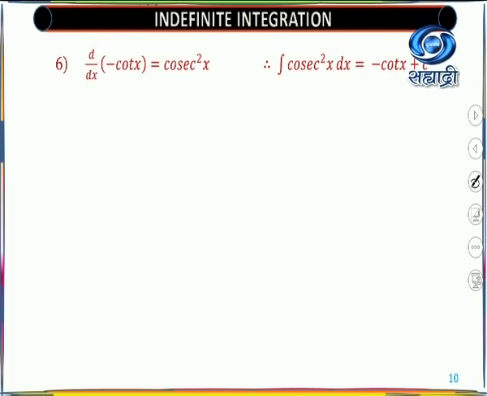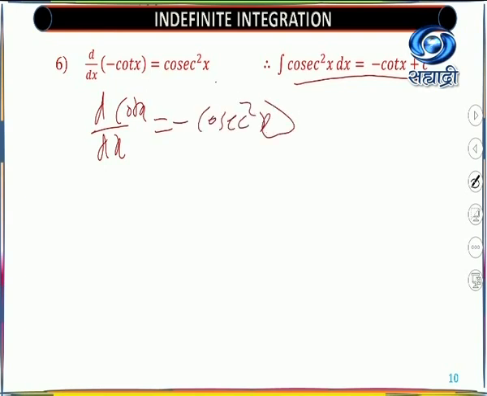Now look here: the derivative of minus cot x is cosec square x. So integration of cosec square x dx is equal to minus cot x plus c.